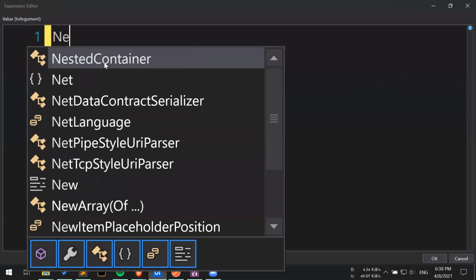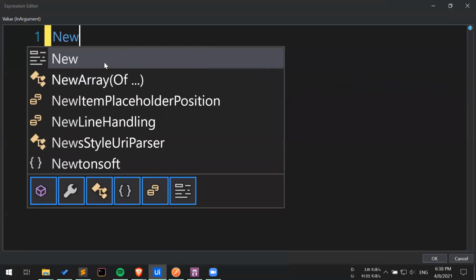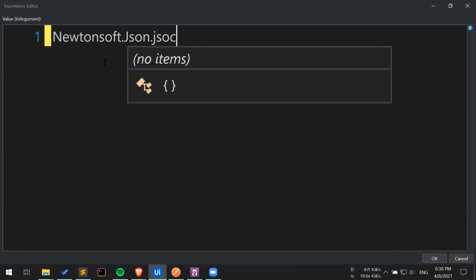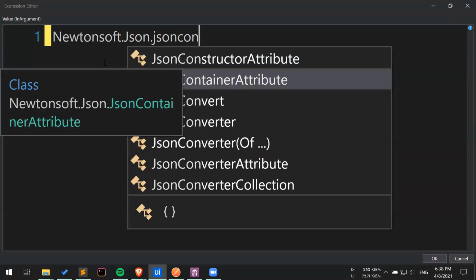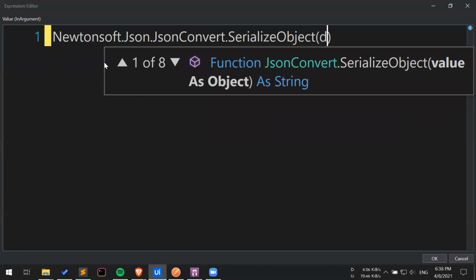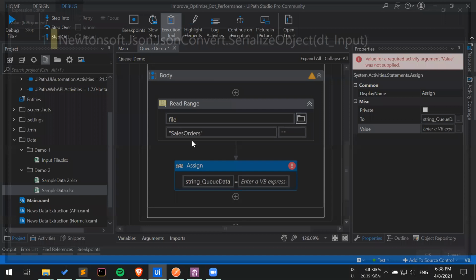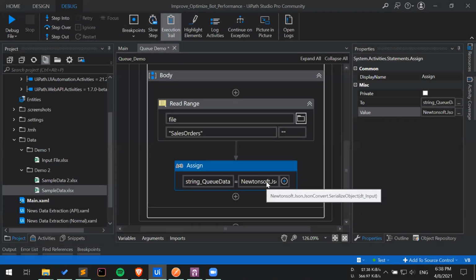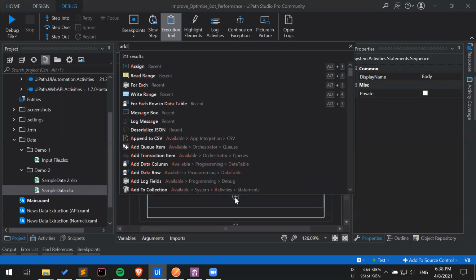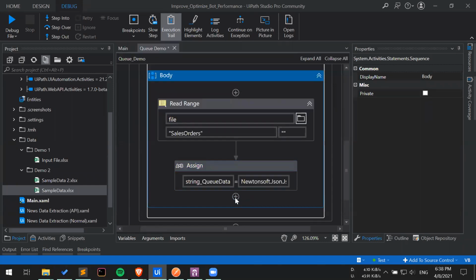So we will start with defining the library name, which is Newtonsoft.Json.Convert.SerializeObject. Then we will define here DT input, and that's it. With this, our data table is serialized, and we have a string object available with us. What we are going to do then is use the add queue item activity.